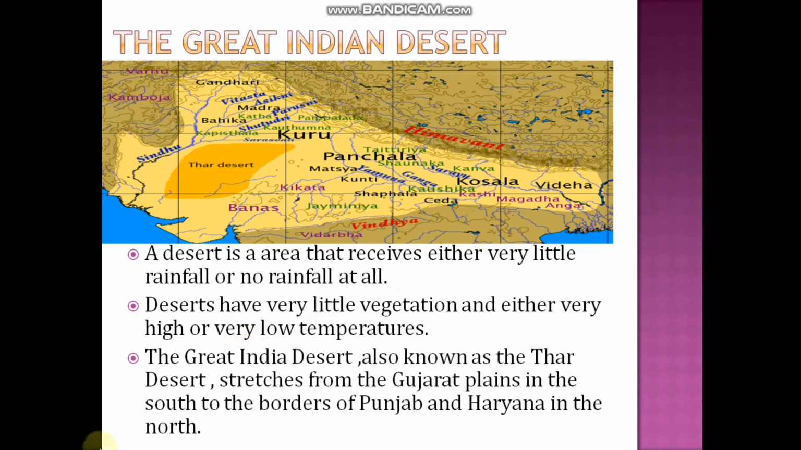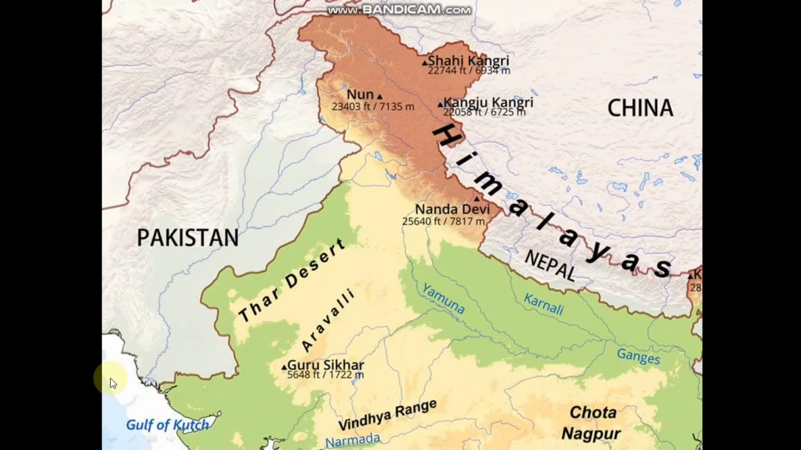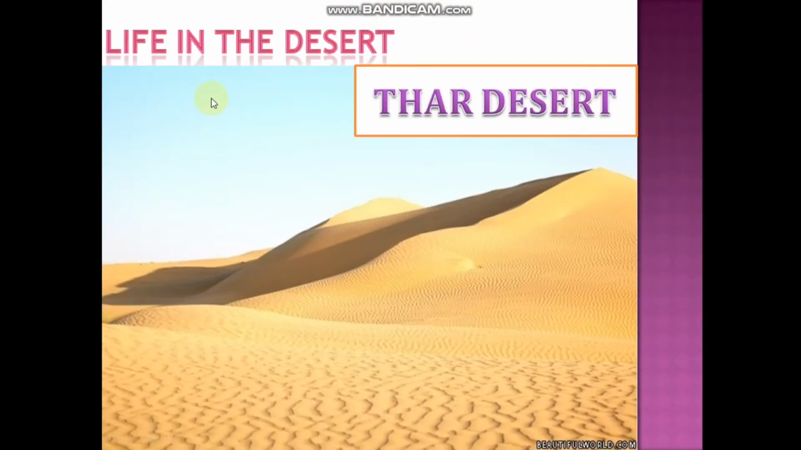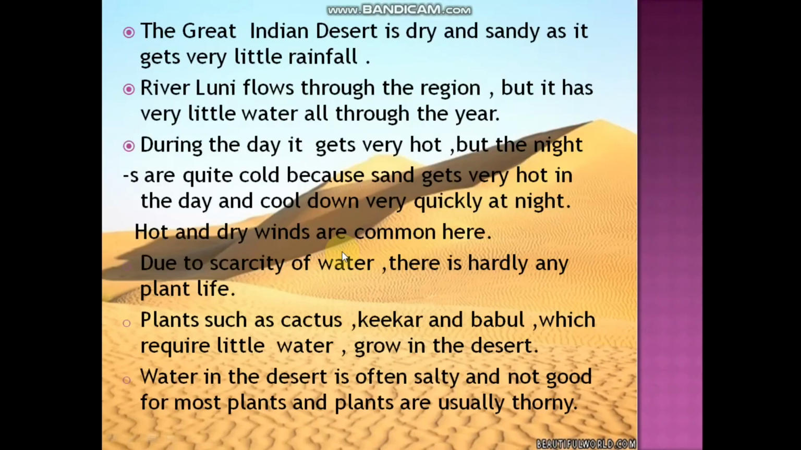Next, the Great Indian Desert, also known as Thar Desert, stretches from Gujarat plains in the south to the borders of Punjab and Haryana in the north direction. See, here comes your Thar Desert, that is nothing but the Great Indian Desert. Next, we shall be seeing the life in the desert, how the people's life will be in the desert. This is your Thar Desert.